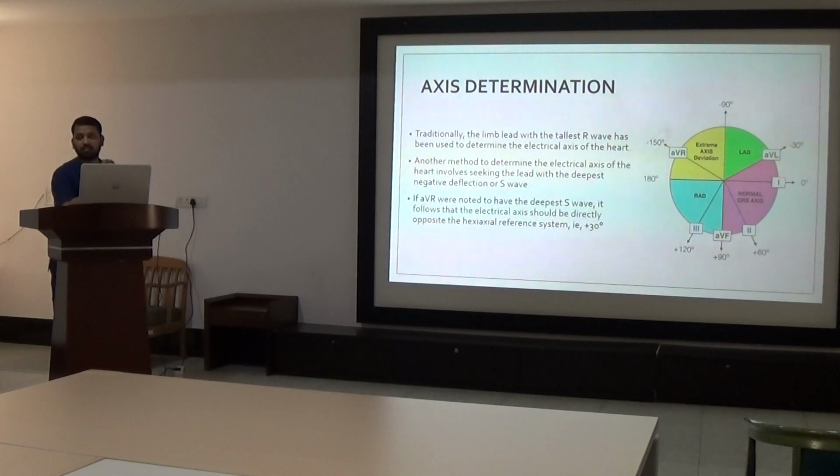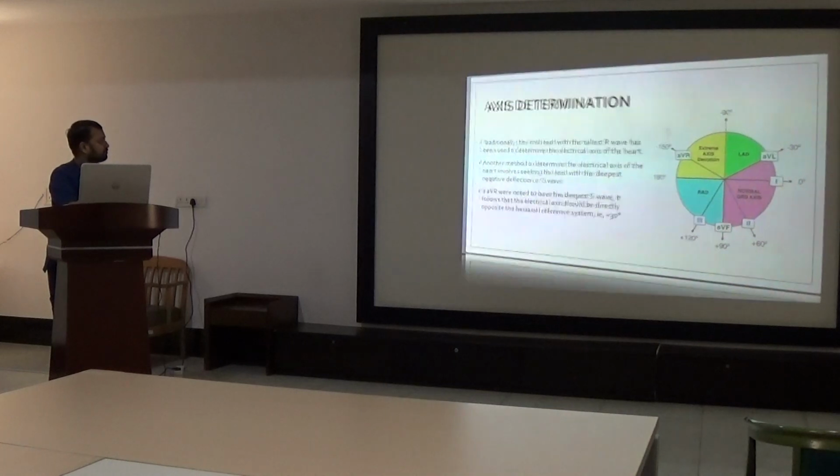The main basic use of lead aVR is for axis determination. Traditionally, the limb lead with the tallest R wave has been used to determine the electrical axis of the heart. Another method to determine the electrical axis of the heart involves seeking the lead with the deepest negative deflection, or S wave. As we can see, lead aVR is the most away from the normal axis, so the deepest S wave is present in lead aVR in a normal axis, that is, a normal axis of 30 degrees.